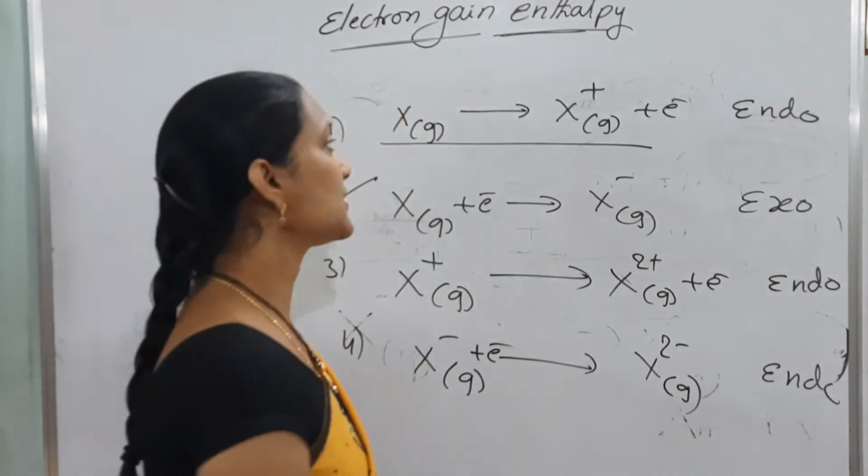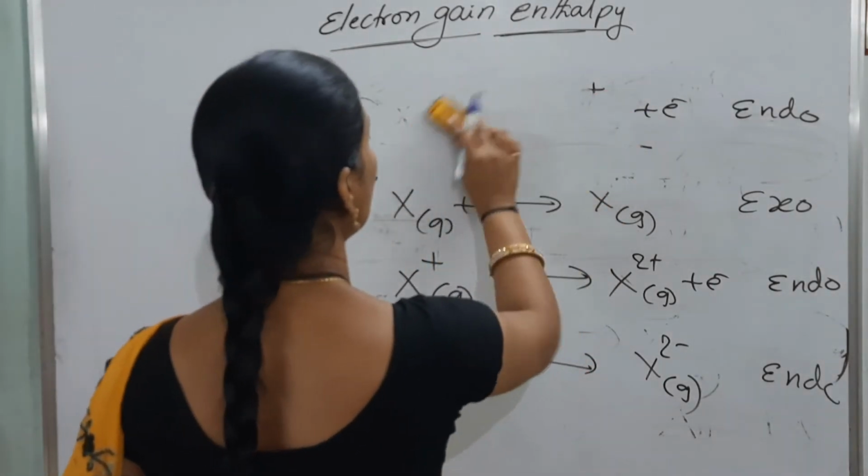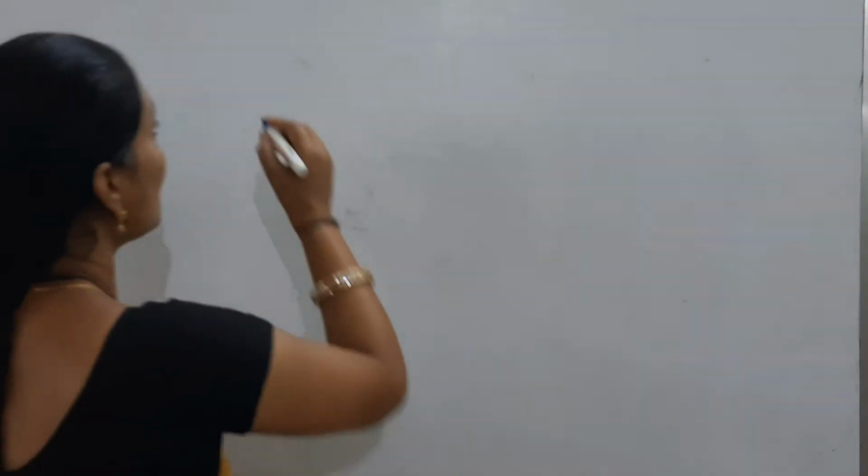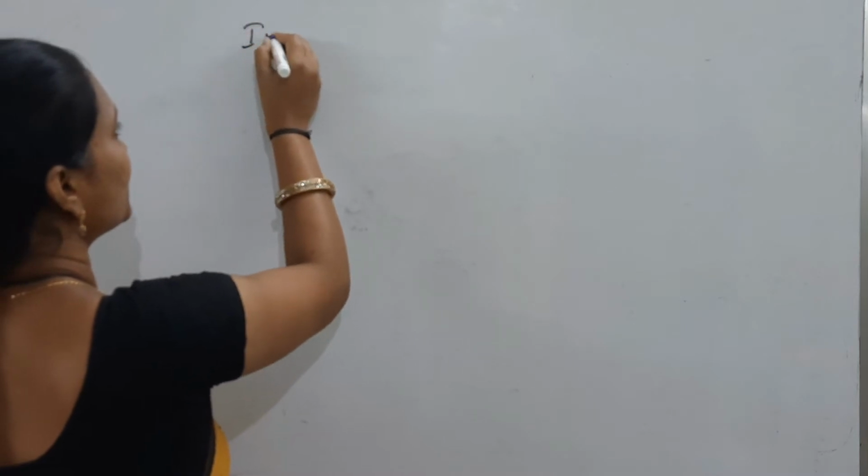Now, what is the periodicity of electron gain enthalpy? What is the periodicity of electron gain enthalpy? Nothing but down the group, in a group.